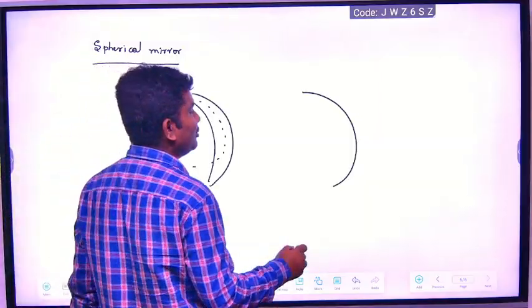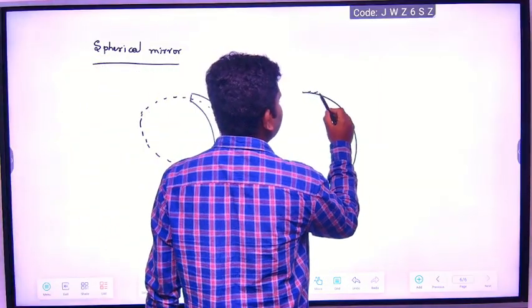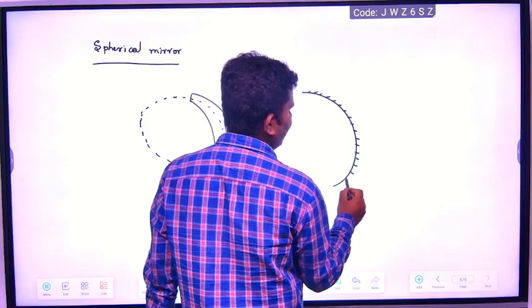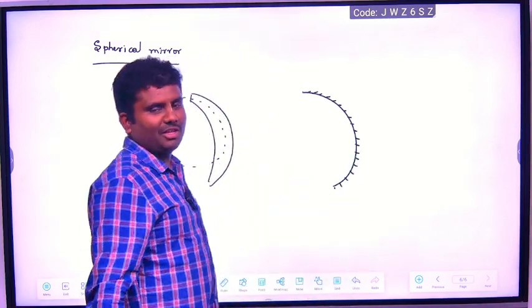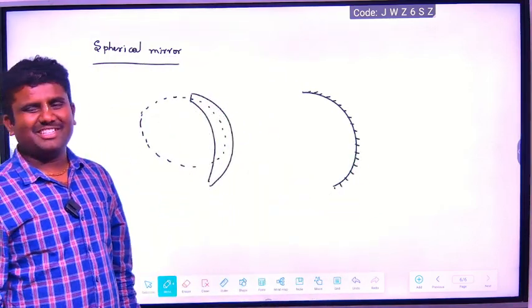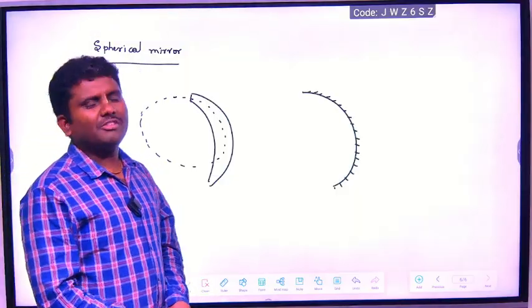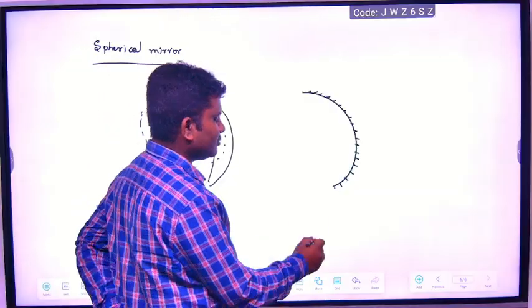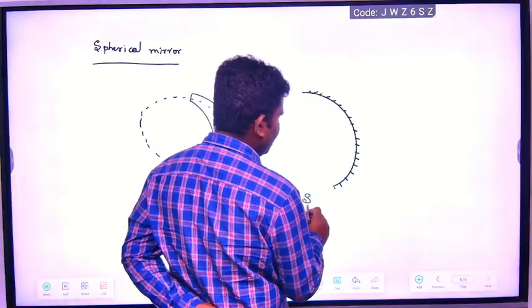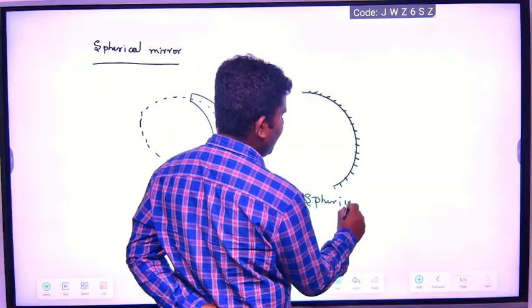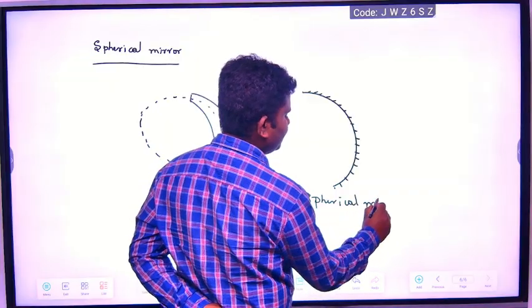What we will do is silver any one surface of the part of the hollow sphere. Silvering means covering with a thin film, some thin film coating. Then you will get a mirror. That is what we call a spherical mirror, a part of a hollow sphere.